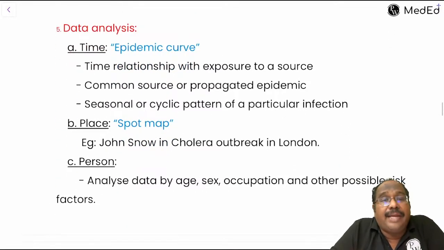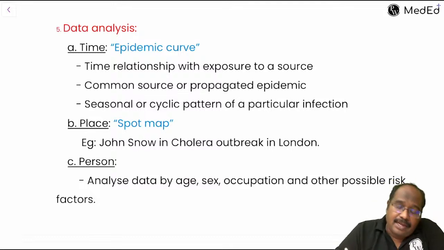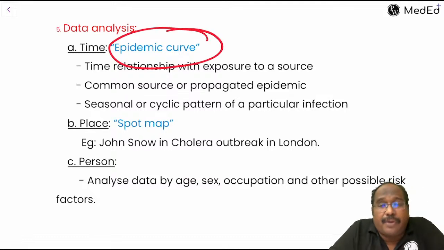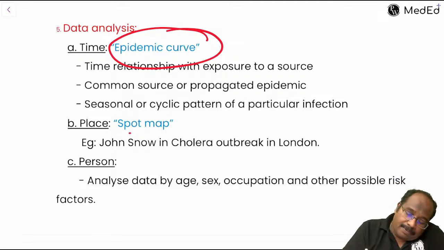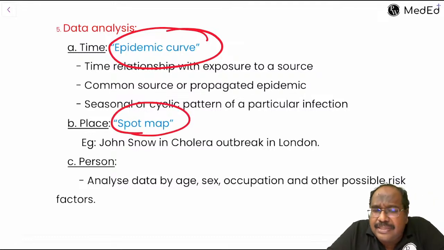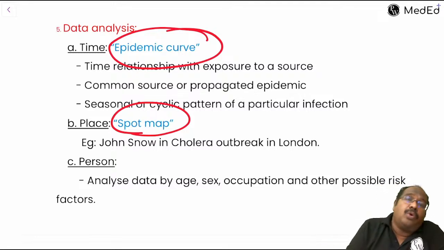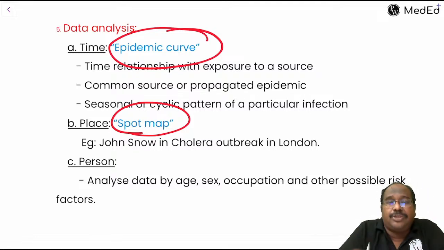Then what do you do? Data analysis. Already we have seen the epidemic curve. You can make an epidemic curve. Then you can make a spot map. Is there any particular area where the disease is more common? Suppose the village is very big, you have to check whether the cases are happening throughout the village or in a particular place of the village.